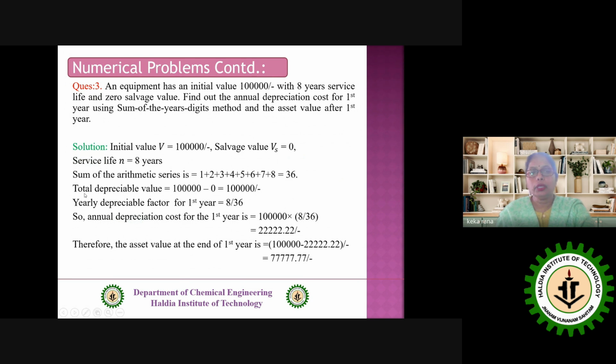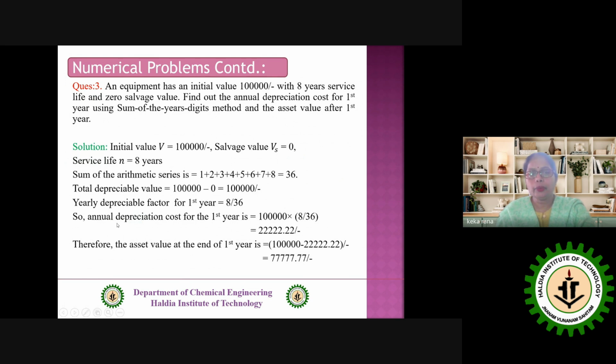Then find the total depreciable value, that means V minus Vs, that is 1 lakh again. Then the yearly depreciation factor for the first year is how much? That is the number of service life years remaining by the arithmetic series, 8 by 36.